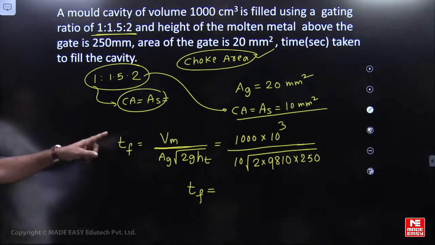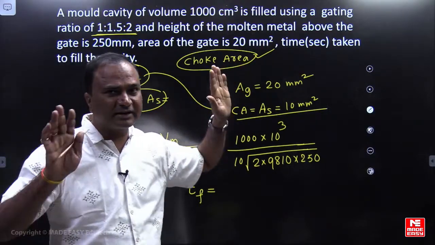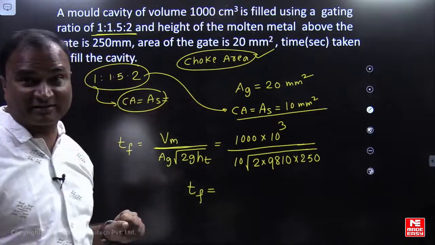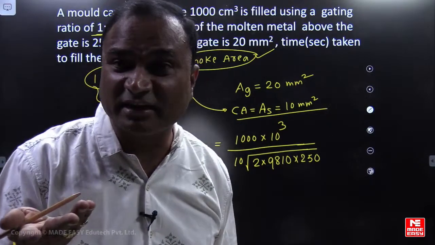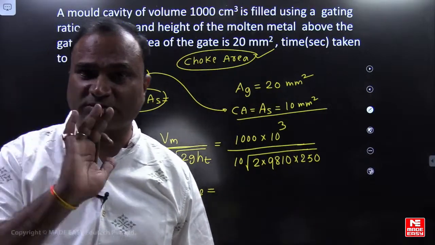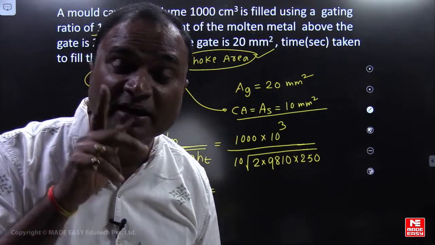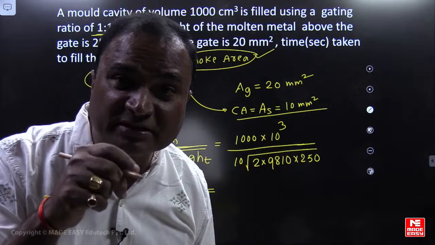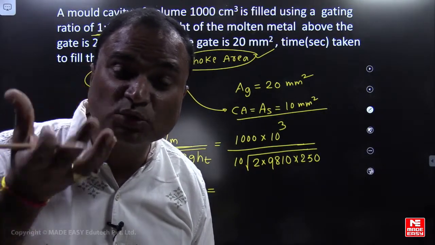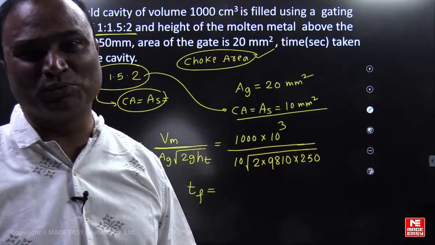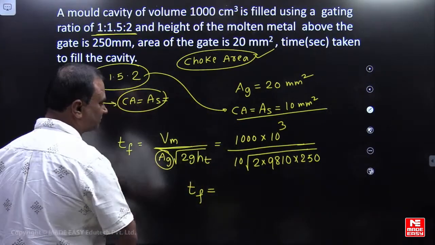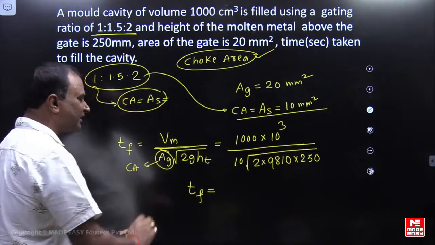Please check, friends, this concept. Gate area should not be 20 mm square, because gating ratio is given. If gating ratio is not given, gate area is 20 mm square, there is no doubt. But gating ratio is given. It is an unpressurized gating system. Where is the choke area? Choke area is at the bottom of the sprue. That will be the gate area here.